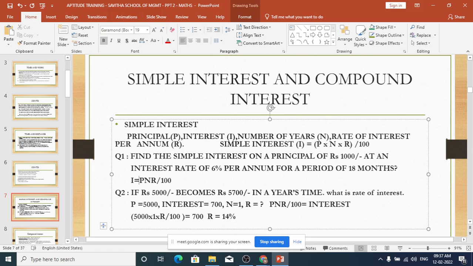PNR by 100, P is the principal in rupees, N is the number of years. That is very important, number of years. R is the rate of interest. But in the question, they have not given the years, they have given the months. So you have to convert that into years. Then apply in the formula, you will get it. So how much interest are you getting? I equal to PNR by 100. Convert the number of months into years.